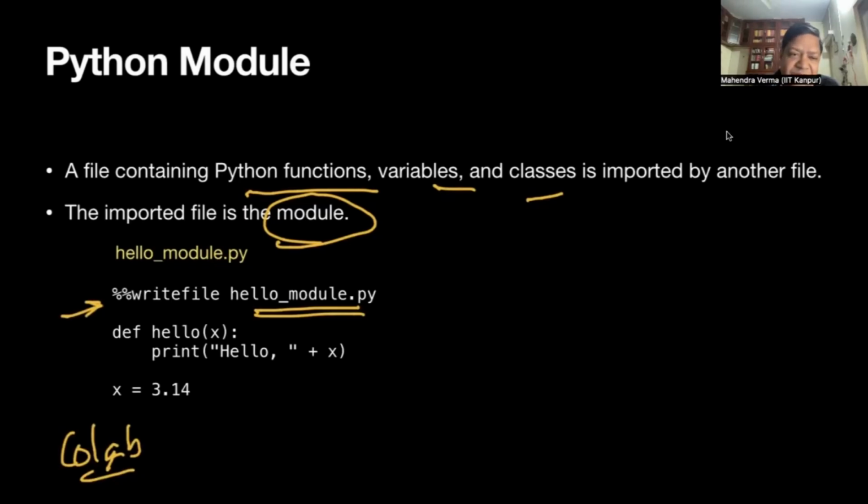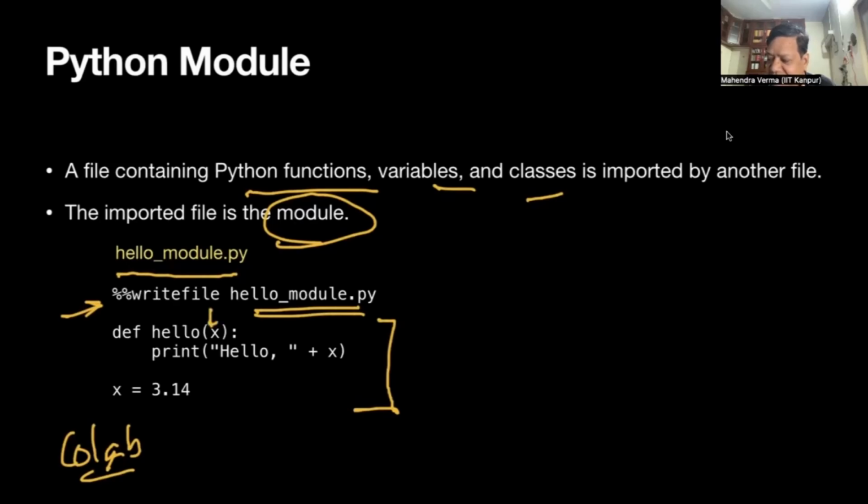But if you're doing it in Anaconda on your own laptop, then you'll have to name this file hello module.py. So this file has a function hello, which takes a variable x.